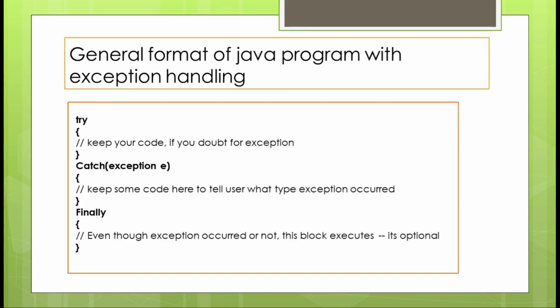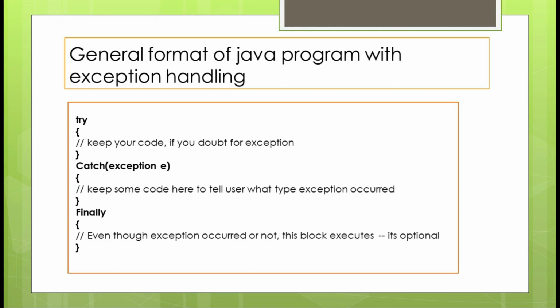Now, in your program, for example, you have some program of 10 lines. For the first 5 lines of code you have doubt whether an exception occurs or not. That first 5 lines of code you can keep in the try block. What about the next 5 lines of code? You are pretty sure that an exception will never take place. That piece of code you can keep in the finally block. The finally block is a piece of code that will be executed definitely, whether an exception occurs or not.